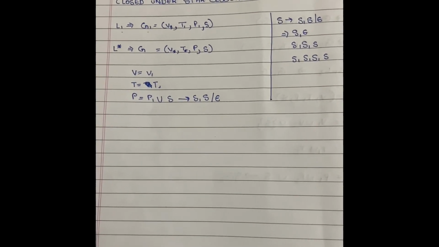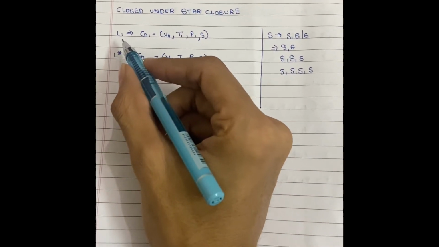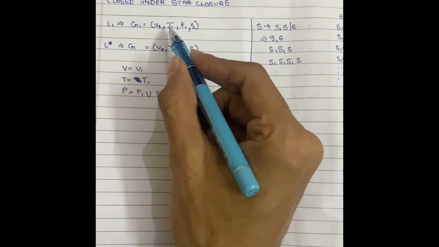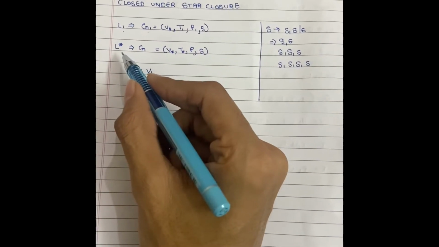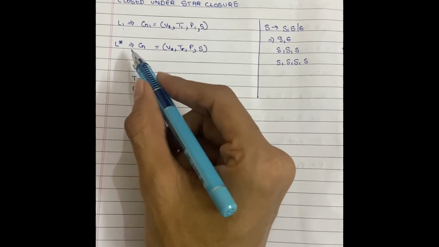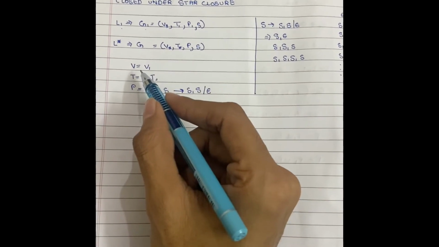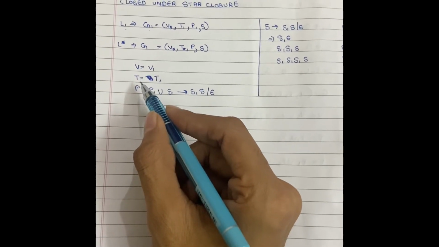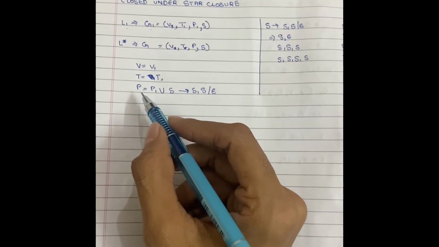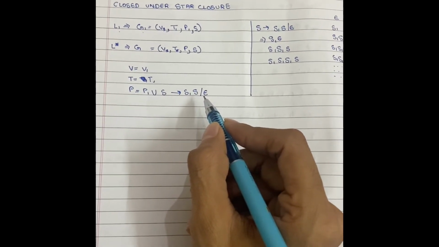Here is the proof that context-free languages are closed under star closure. We have a context-free language L1, which is generated by the grammar G1, having V1, T1, P1 and S1. So the closure of L1, L star, is generated by the grammar G, having V, T, P and S. Here V is equal to V1, T is equal to T1, but the production P is represented by P1 union S, which tends to S1 S or epsilon.